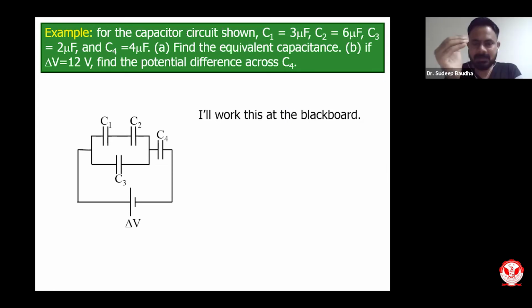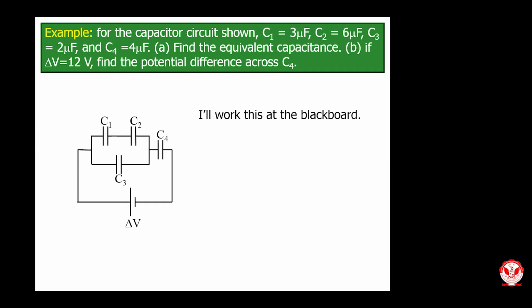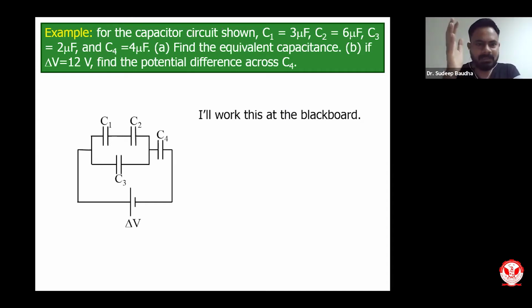For the capacitor circuit shown here, we have combinations of capacitors and a voltage source with a potential difference delta V connected to this combination of capacitors. Now there are two parts to the problem statement. It says we need to find the equivalent capacitance, and if delta V is 12, then find the potential